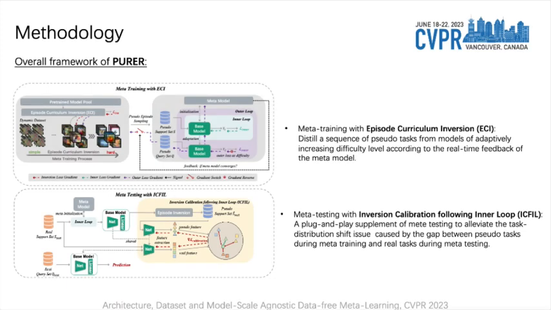Let's dig into our method. During meta-training, we progressively synthesize a sequence of pseudo-episodes by distilling the training data from each pre-trained model. Thanks to the episode curriculum inversion technique, we adaptively increase the difficulty level of pseudo-tasks according to the real-time feedback of the meta-model. During meta-testing, we further propose a simple plug-and-play supplement, inversion calibration following inner loop, to narrow the gap between meta-training and meta-testing task distribution.